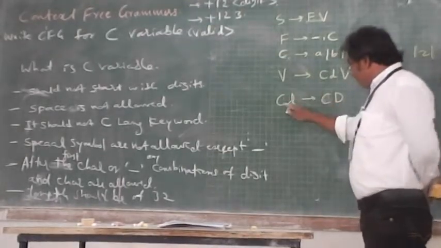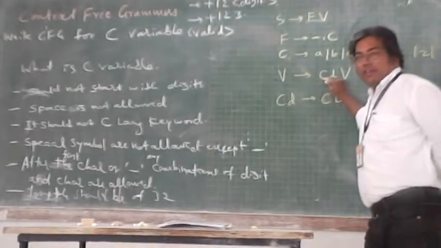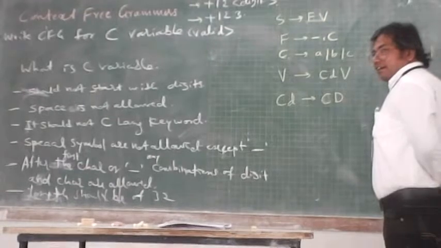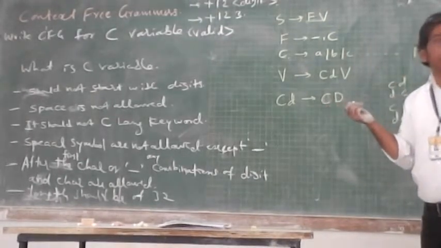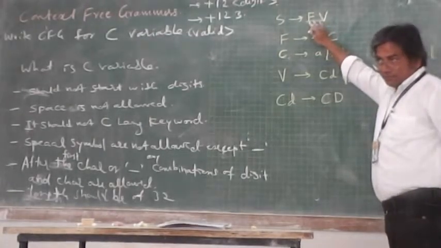I can have character, or digit, or character or digit, or digit. This way I can have. This possibility I can have after the first character I got.